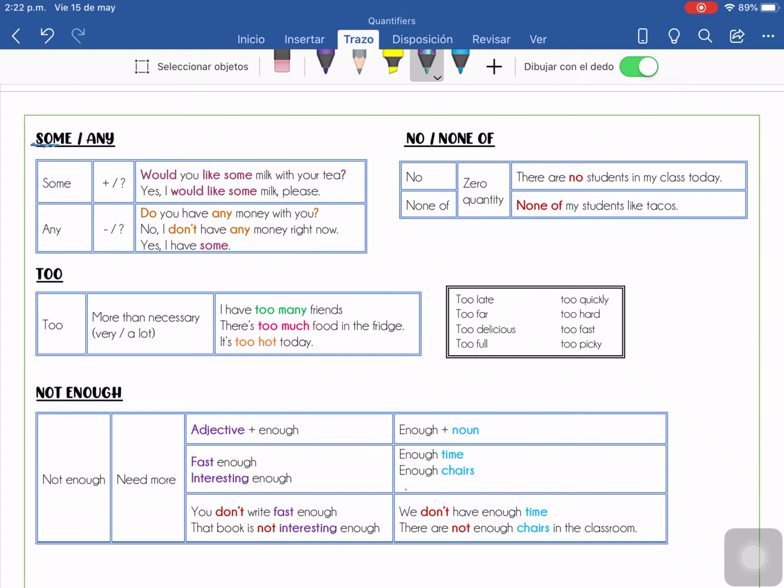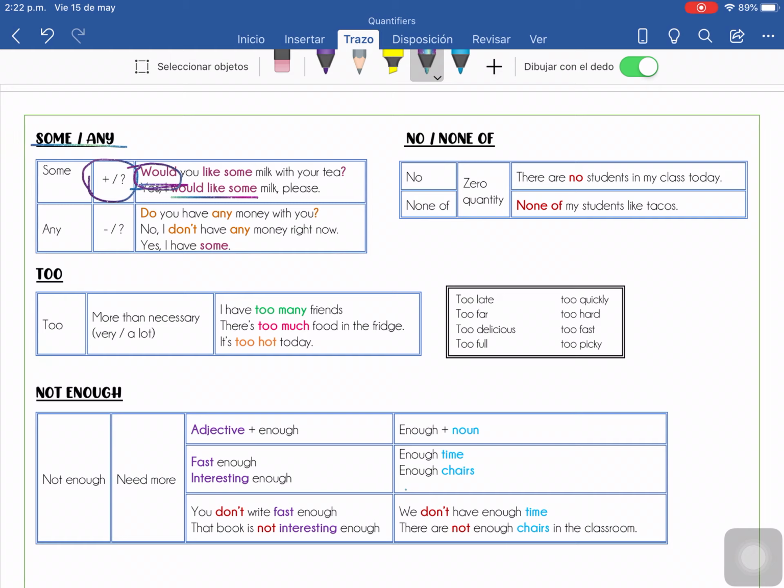Now, we have these other quantifiers, some and any, okay? Some, no tengo ni mucho ni poco, so, más o menos. And we're going to use it for affirmative and for questions, okay? Now, las preguntas con some siempre empiezan con would, okay? So, would you like some milk with your tea? Yes, I would like some. Recuerden, las preguntas con some siempre con would.